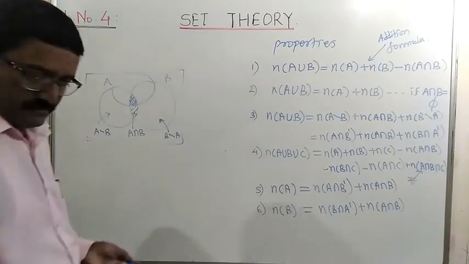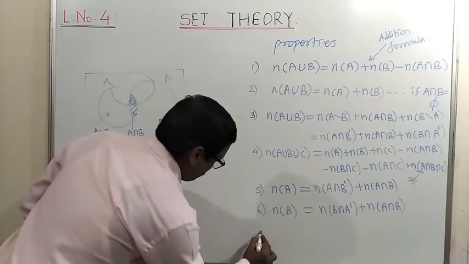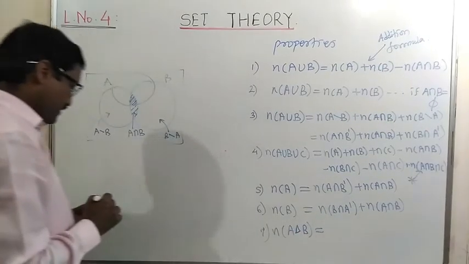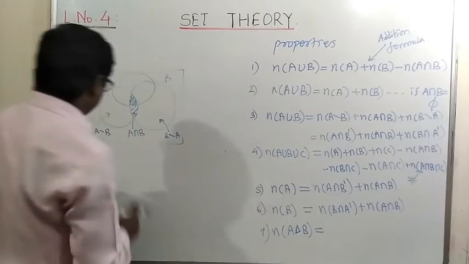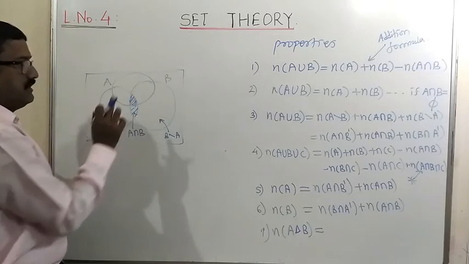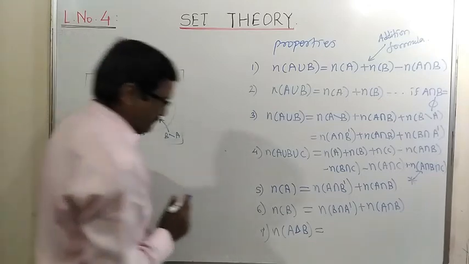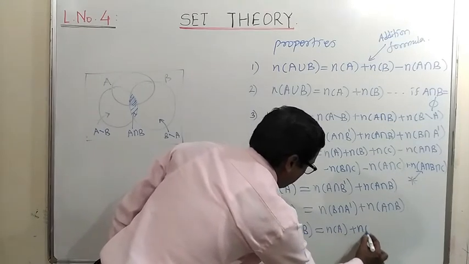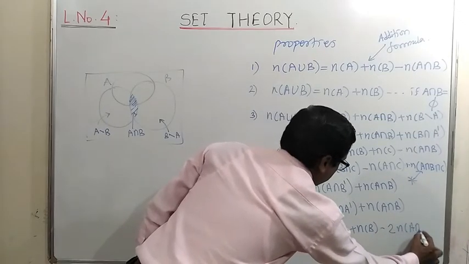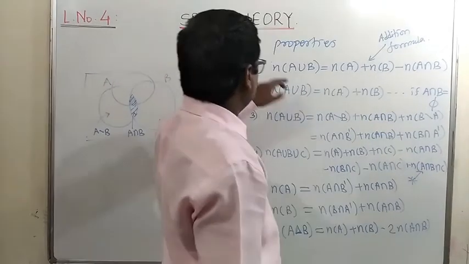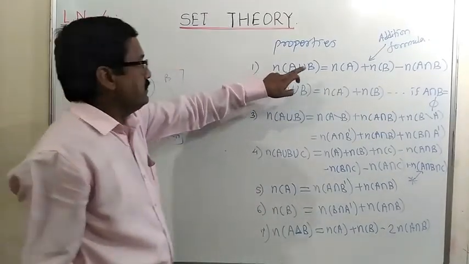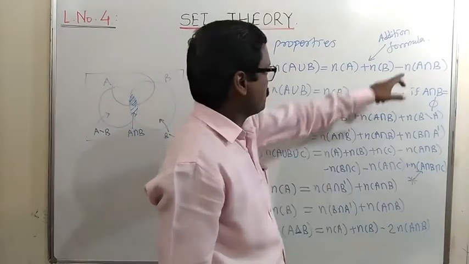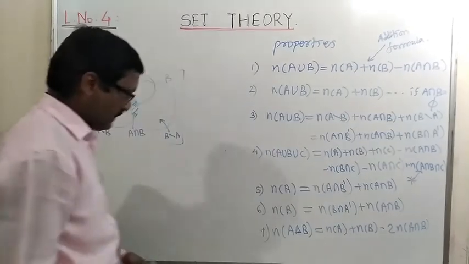Formula number 7 is about the number of elements in the symmetric difference of two sets, that is A symmetric difference B. A symmetric difference B means the elements in only A or only B. So the formula is n of A plus n of B minus twice the number of elements in A intersection B. It is similar to the union formula: the number of elements in the union is equal to Na plus Nb minus this, and for the symmetric difference the first two terms are similar, but in the last term there is a double. So that will be the 7th formula.